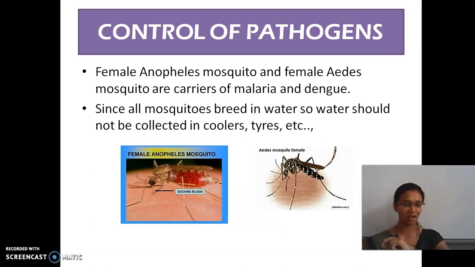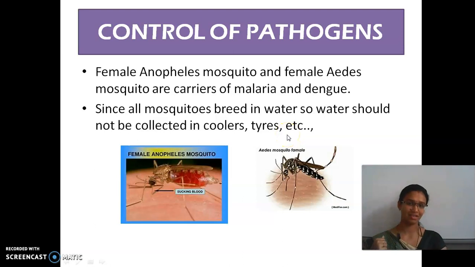It again comes and bites a normal person, so that infected blood gets transmitted and the disease is also transmitted. Since mosquitoes breed in water, water should not be collected in places like coolers and tires. They are a good breeding place for mosquitoes, so water must not be collected anywhere.